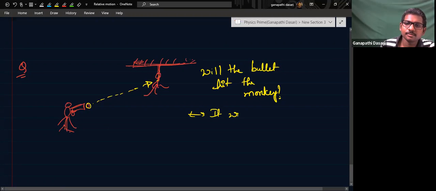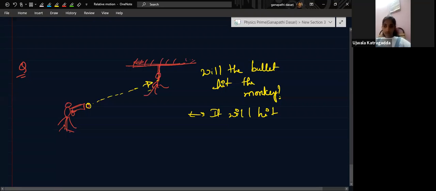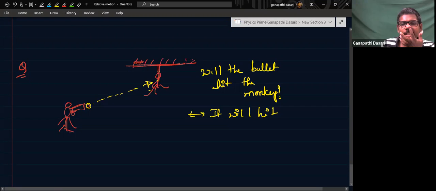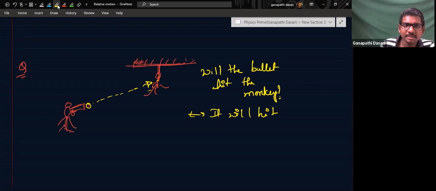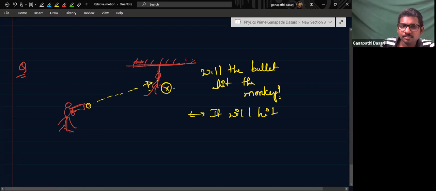I'll tell you why it will hit. Suppose relative motion, let me see. Let me sit on the monkey and observe. If I observe on the monkey, velocity should be eliminated. That initial velocity is anyway 0 for the monkey. That should be reversed and given to this bullet. That means the bullet is again coming in this direction only with the bullet velocity.